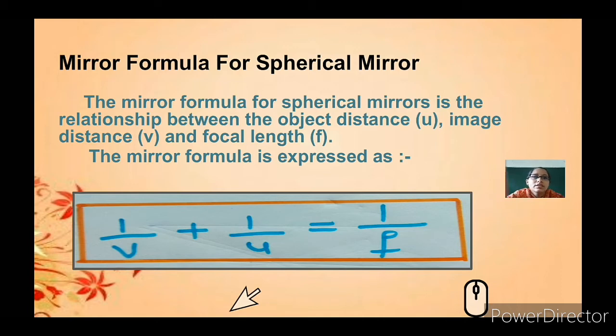So let's understand the mirror formula. This is very important to keep in mind, as it is very important for the numericals or problems that you will be solving.